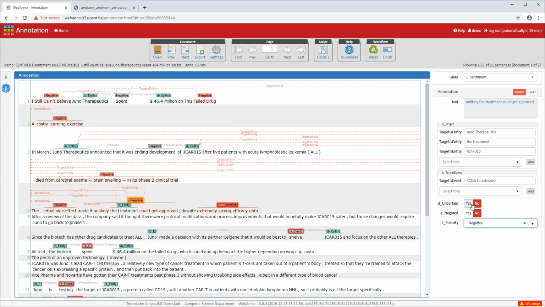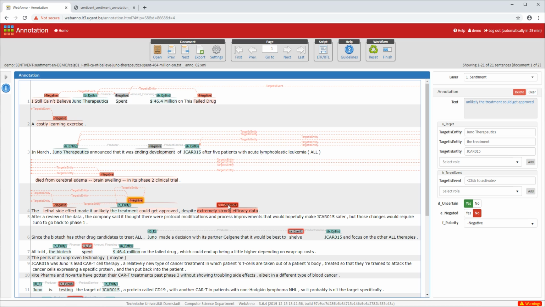Oh wait, there is uncertainty in this one. So here there is uncertainty. So we click uncertainty, yes. Uncertainty is expressed by unlikely the treatment could get approved. So there is a degree of uncertainty here. And it is not negated by a negation word outside of its context. So that we leave on no. But we do add uncertainty, and it is negative polarity because it has a negative effect on all the targets involved.